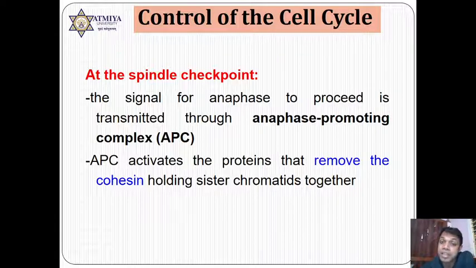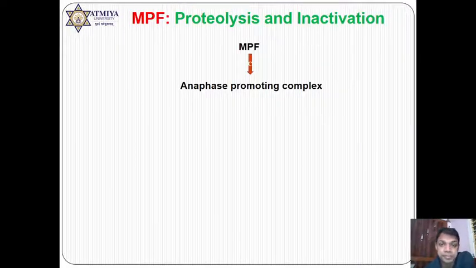cyclin B. As I already explained, MPF is made up of CDK1 and cyclin B, and hence we can directly say that once cyclin B is degraded, CDK1 is going to be inactivated. Here, this cyclin B is going to be degraded. But there is a complex for the degradation of cyclin B. This is called the anaphase promoting complex. But remember, one important aspect occurs here before degradation of cyclin B, and that I am going to explain here.